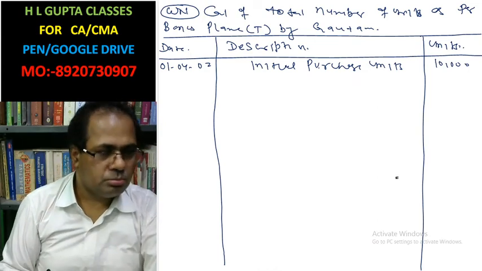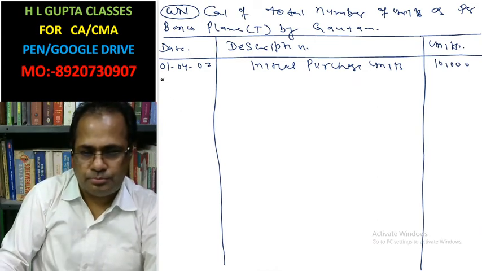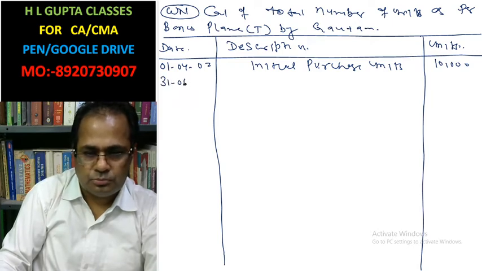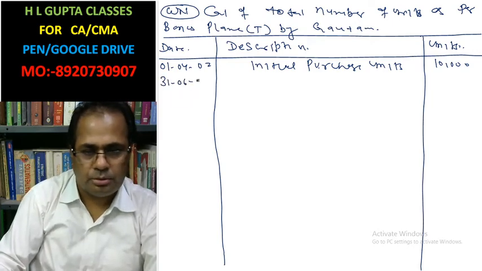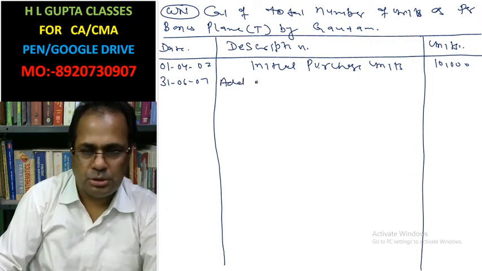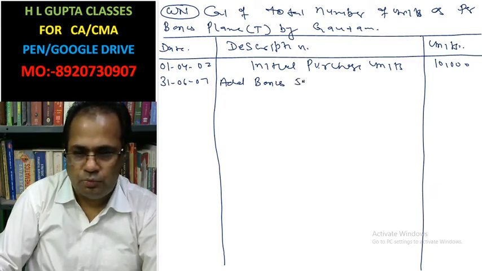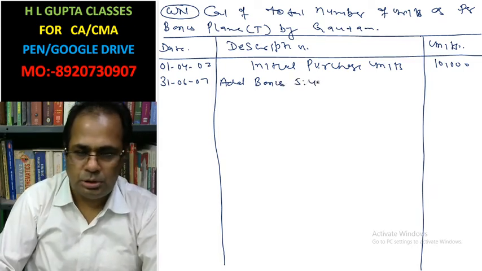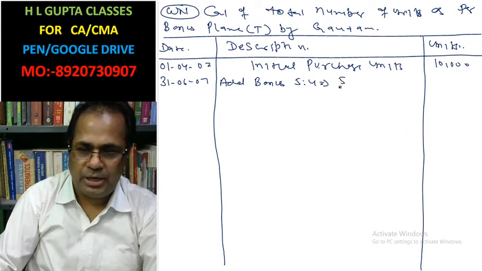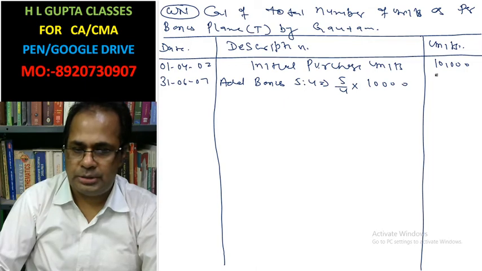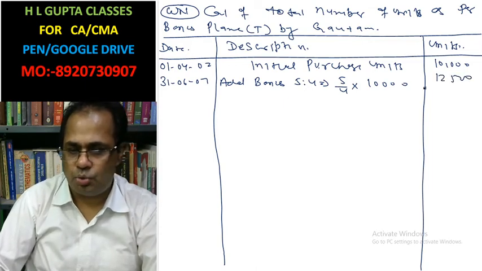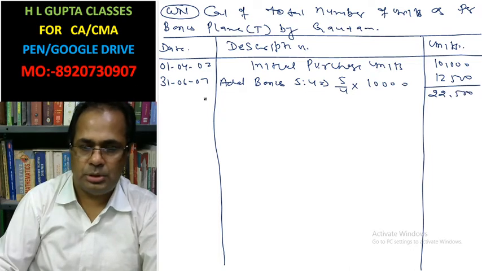On 31st/03/07 add bonus 5 is to 4, that is 5 divided by 4 times 10,000. This is 12,500. Total we have 22,500.